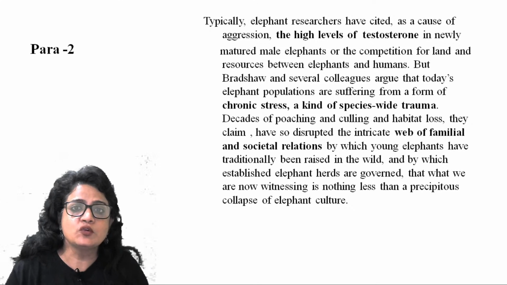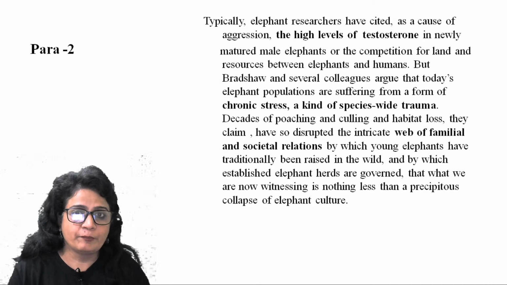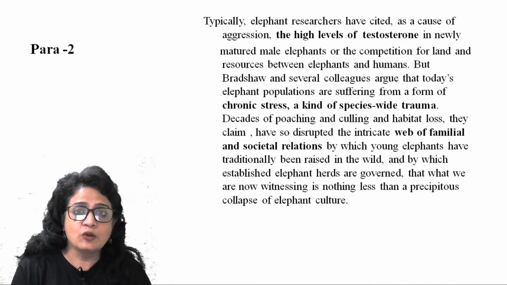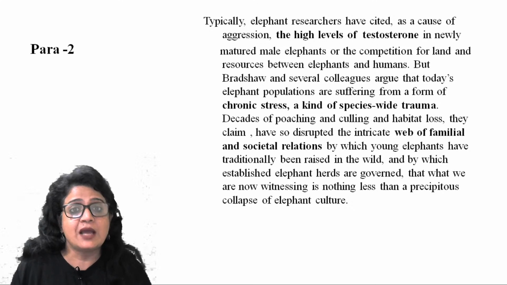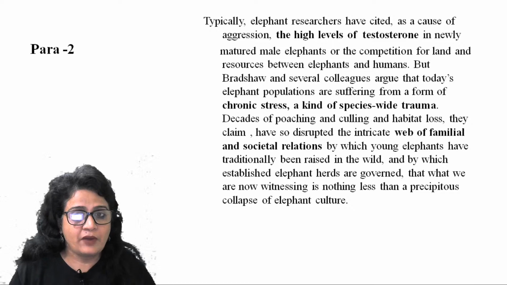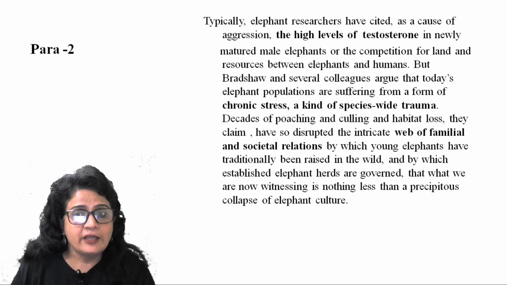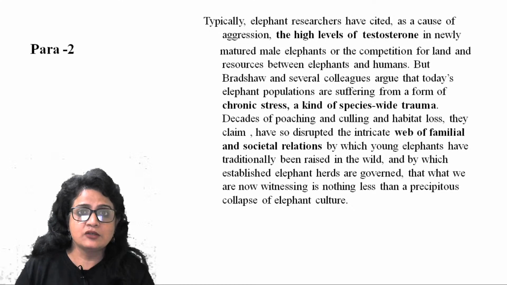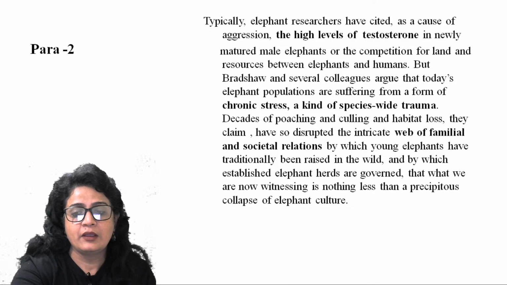So their culture used to be close ties between familial groups, right? So they were very, very close. There was an intricate bond between elephants, but now it is disintegrating because of habitat loss. So this is the reason that has been cited by the researcher, right? And this is the main argument: the chronic stress, a kind of species-wide trauma. The entire species is facing this trauma.